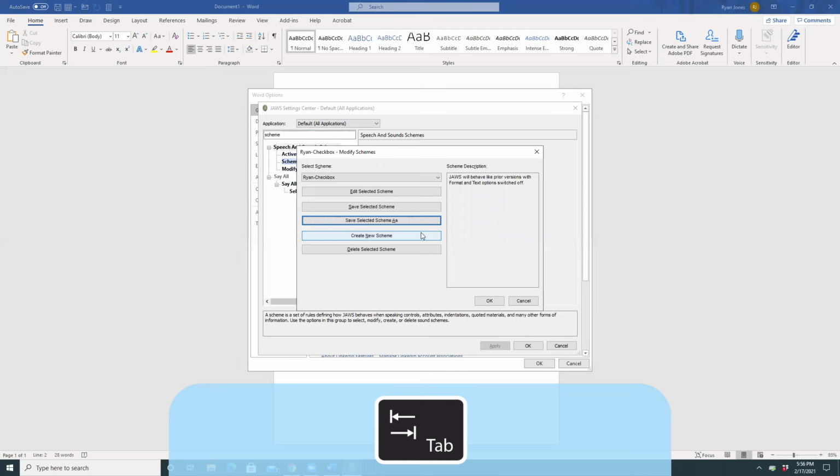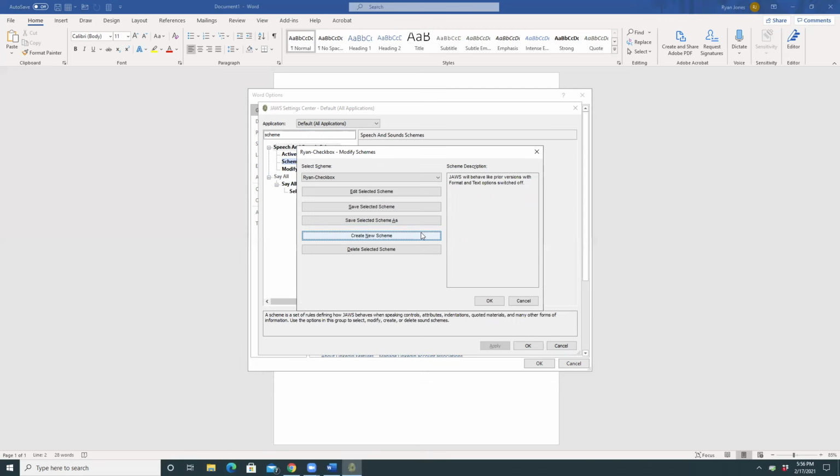So I'm going to press tab. Ryan-checkbox - Modify Schemes dialog. Create new scheme button. There's a button where I could create a brand new scheme if I wanted to start from scratch. Delete selected scheme button. Here's the button to let me delete a scheme. OK button. But I'm going to choose OK because I'm finished here.